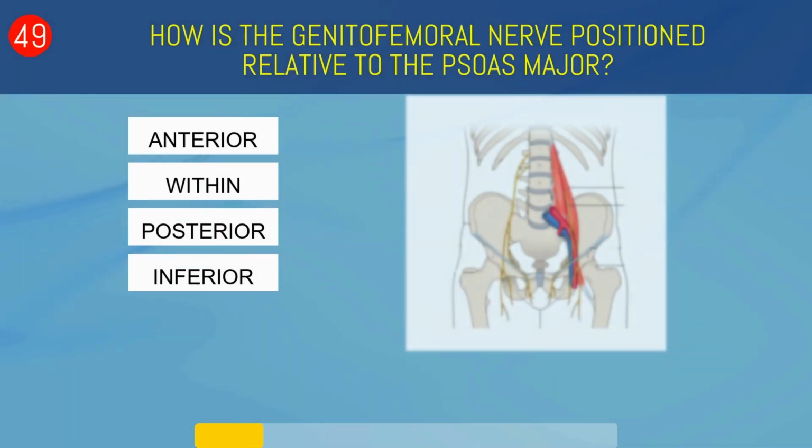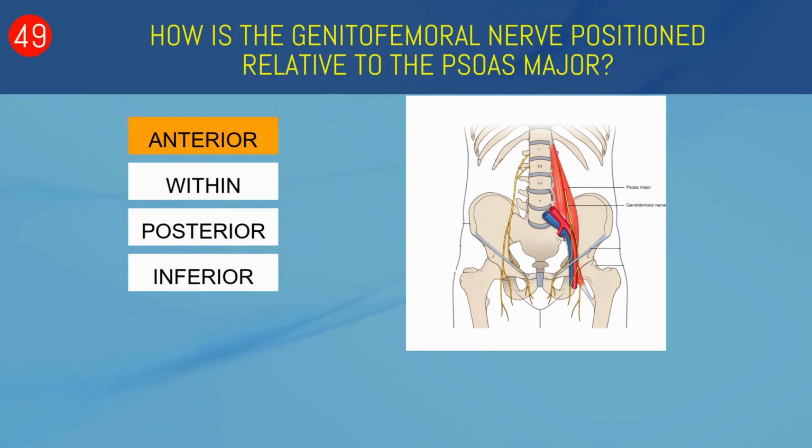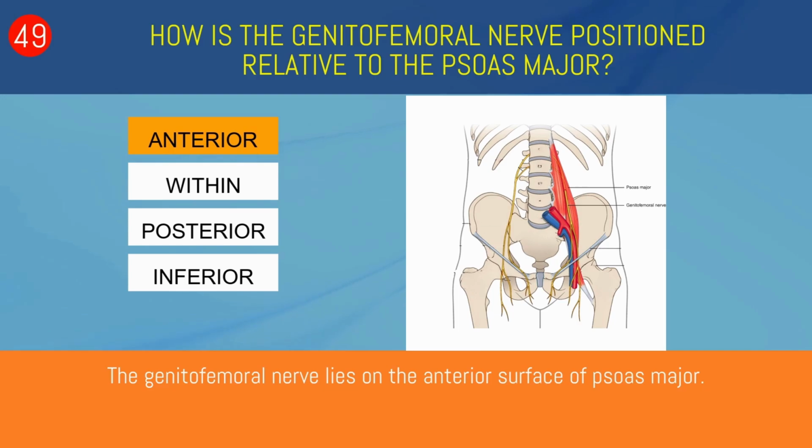How is the genitofemoral nerve positioned relative to the psoas major? Anterior, within, posterior, or inferior? Anterior. The genitofemoral nerve lies on the anterior surface.